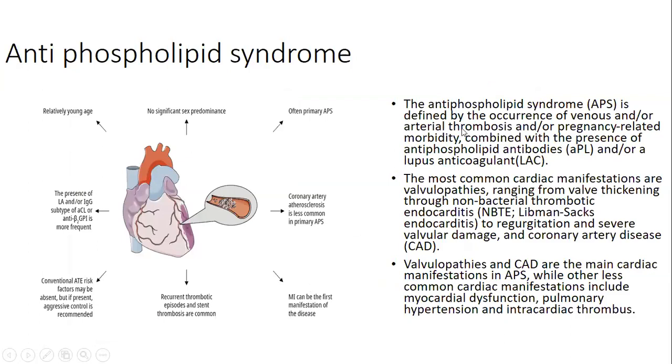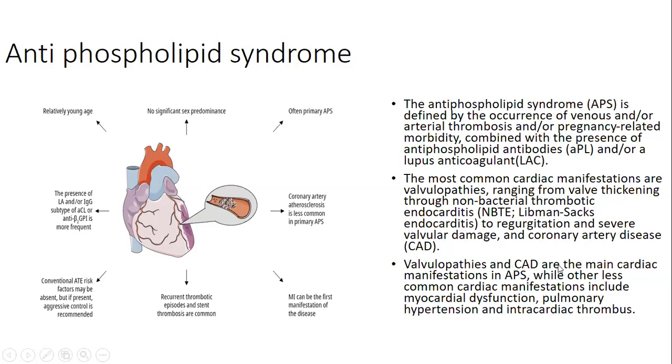Antiphospholipid syndrome. The antiphospholipid syndrome is defined by the occurrence of venous and arterial thrombosis and/or pregnancy related morbidity, combined with the presence of antiphospholipid antibodies and/or a lupus anticoagulant. The most common cardiac manifestations are valvulopathies, ranging from valve thickening through non-bacterial thrombotic endocarditis, also called Libman-Sacks endocarditis, to regurgitation and severe valvular damage, and coronary artery disease also.